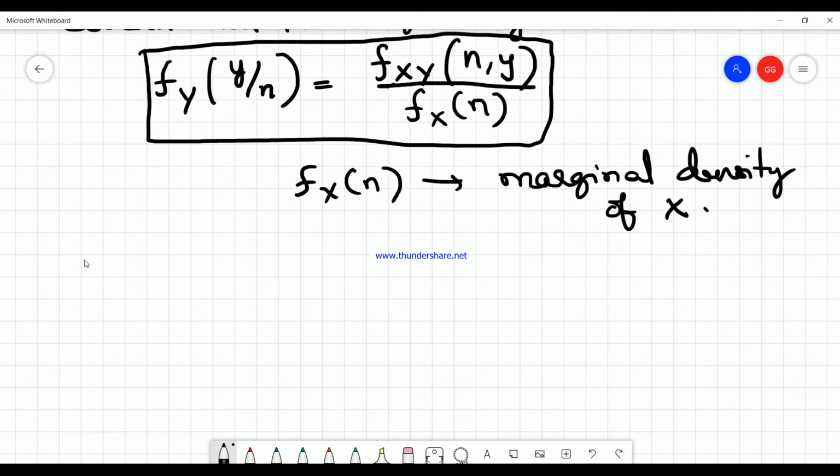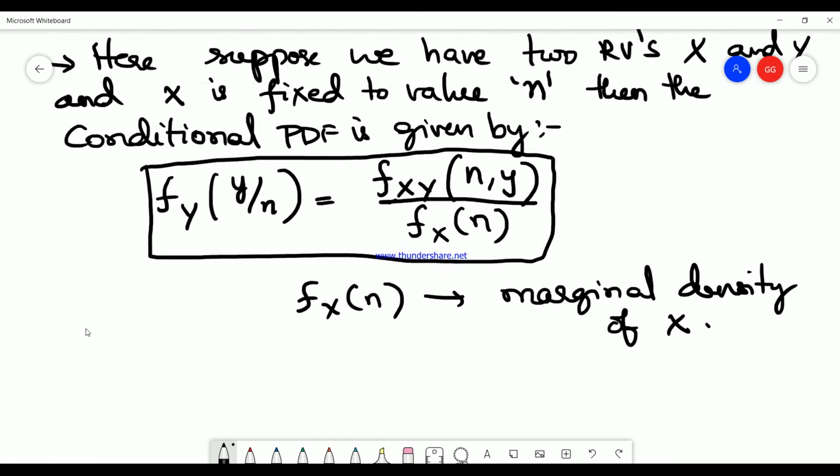So this is what the conditional PDF is all about. You try to find out the variation of another random variable by fixing the one random variable. Your x is fixed to n, y is varied, and we find out the conditional PDF of y by fixing the value of x to n.